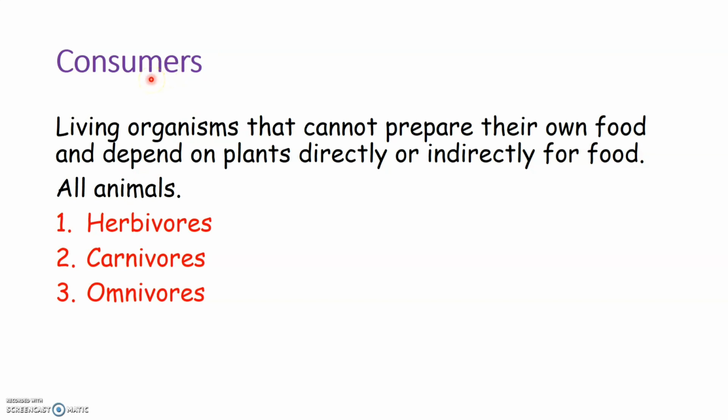Now these consumers are further divided into three different categories. They are herbivores, carnivores, and omnivores. So all the animals around us are categorized or divided into herbivores, carnivores, or omnivores. Now let us see what are these herbivores, carnivores, and omnivores.